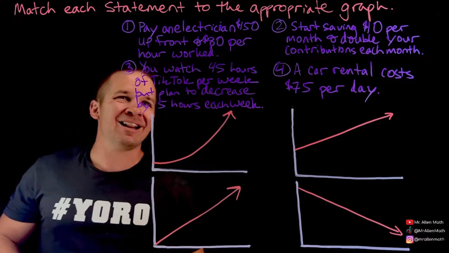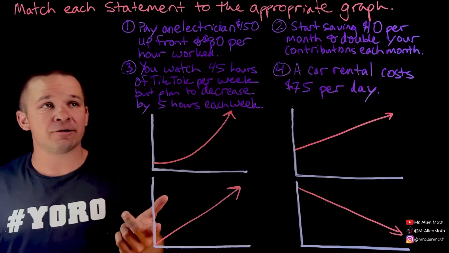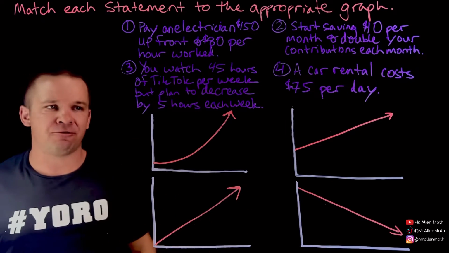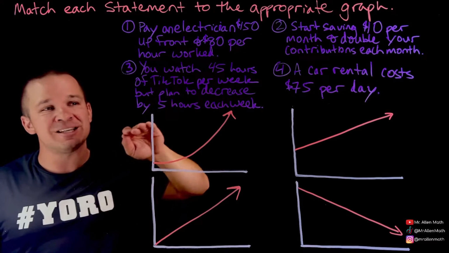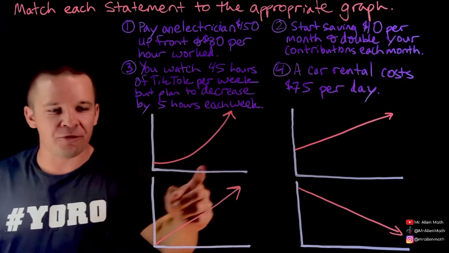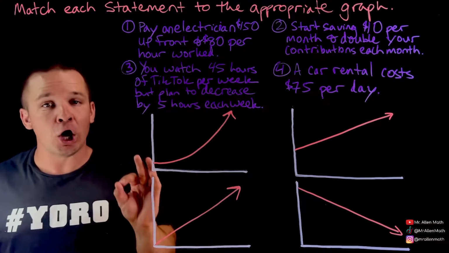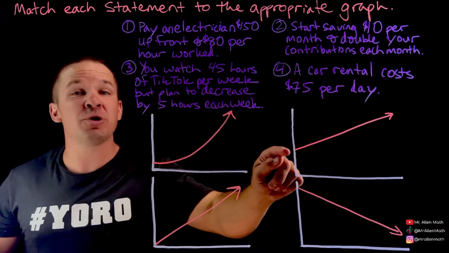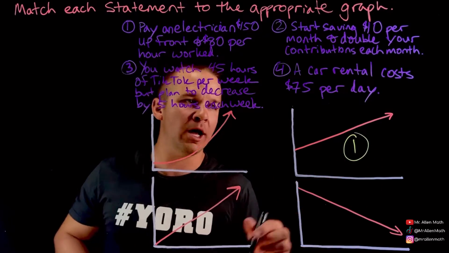So first one here, pay an electrician $150 up front and then $80 per hour worked thereafter. So which one starts up at a certain amount and then increases consistently here? That'd be this graph right here. While this one does increase and could be potential for that, it starts at $150. So we should be starting up a little bit here. I'm going to say this one right here is number 1.